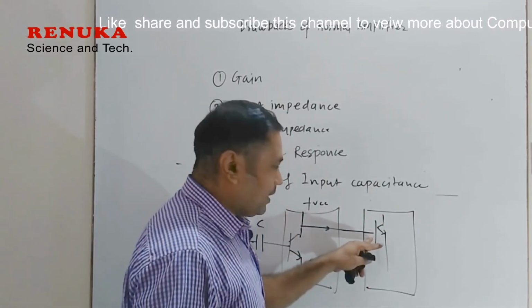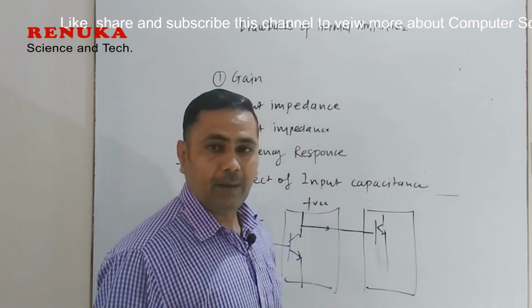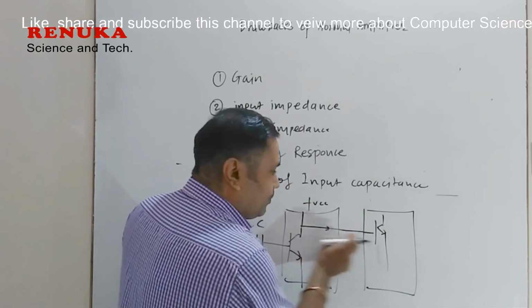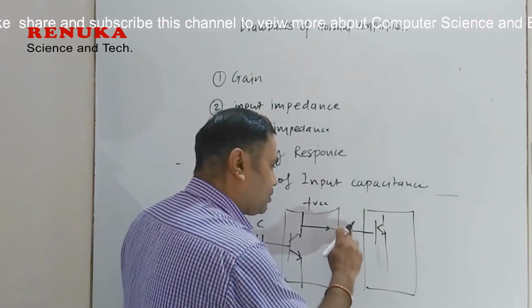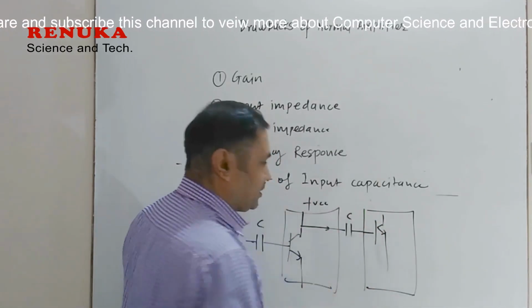If the base is connected to the DC current, this current is also getting amplified at the second stage. So this current should not pass to the next stage. So for this we have to use again a DC blocking capacitor as a coupling capacitor.